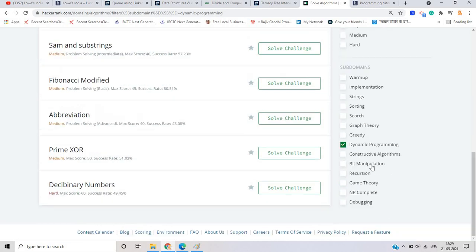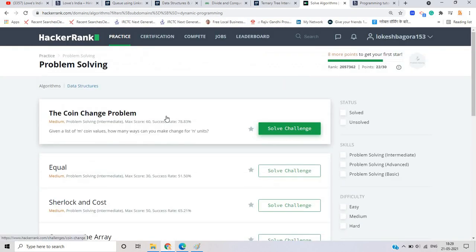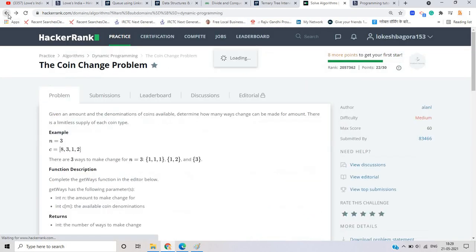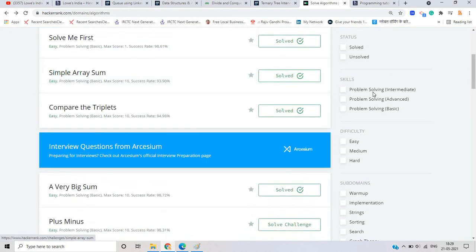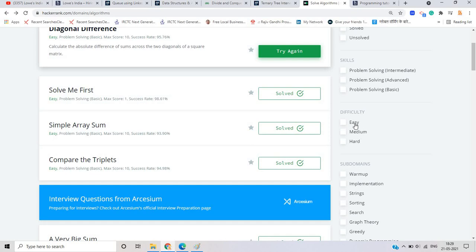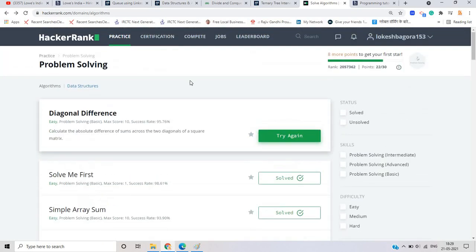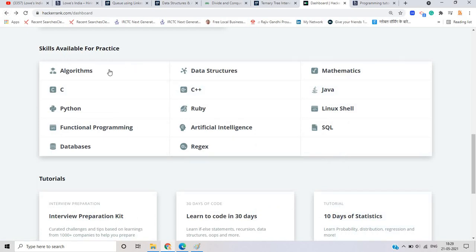If I talk about the dynamic programming section, these are the coin change problem. You can see that. These are some sections that are very important. You can choose the difficulty level: easy, medium, hard. So this type of problem you can solve on that platform. There are two sections, algorithms and data structures.